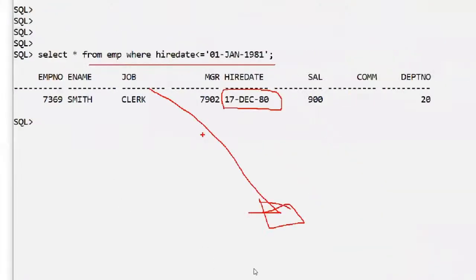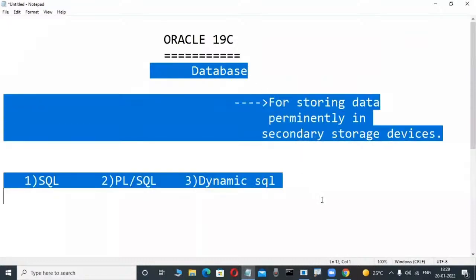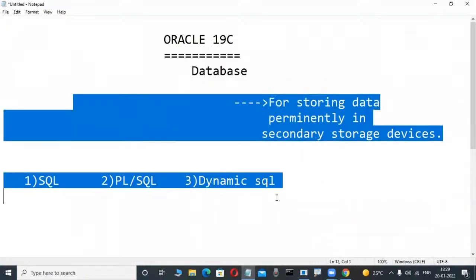That's why efficient data retrieval is so powerful, and it is possible only through these databases and these languages.